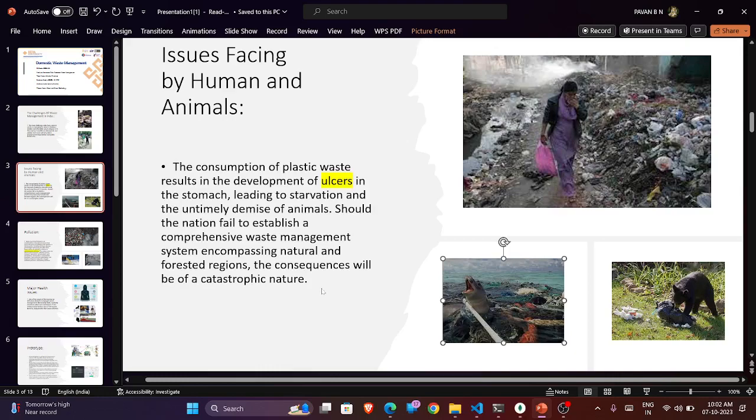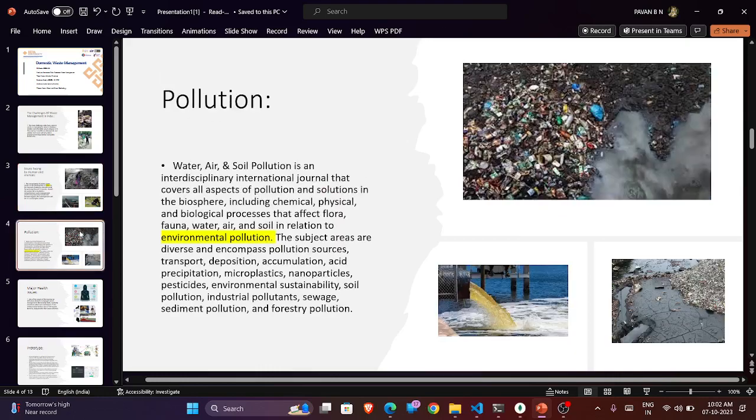They eat food that is polluted by industry. Industries generate chemicals, and all these chemicals are pushed into oceans and seas, so they get polluted. This is affecting the animals.